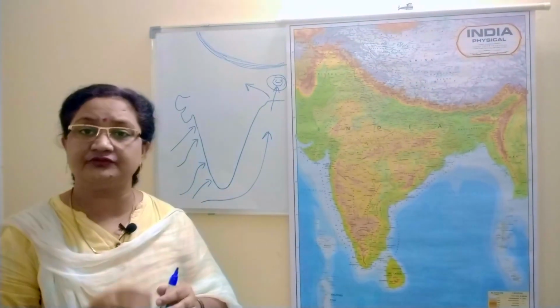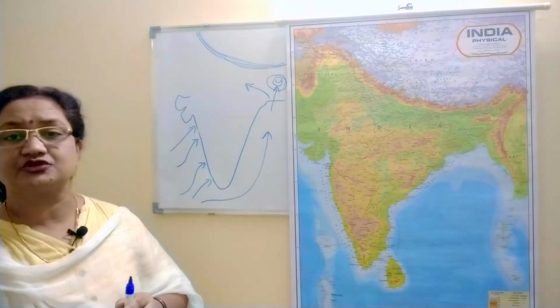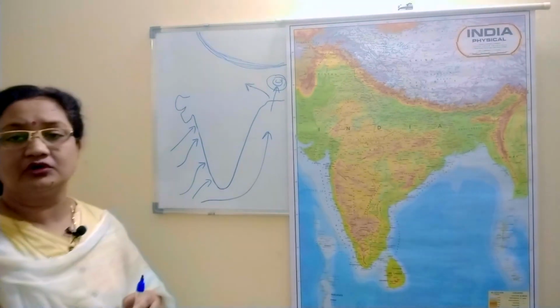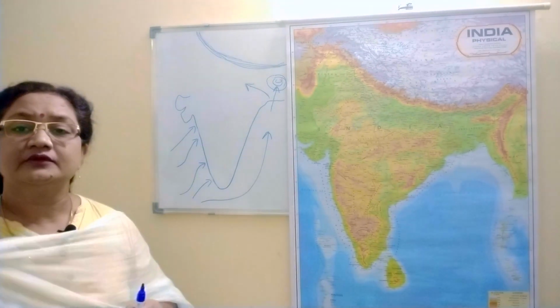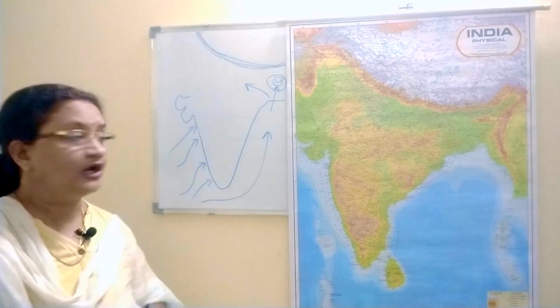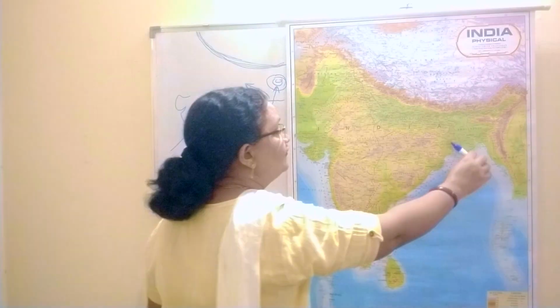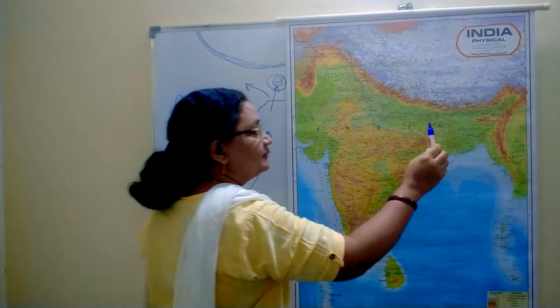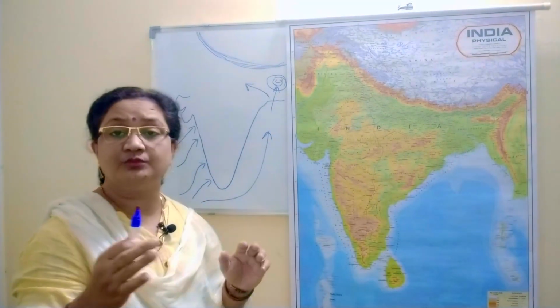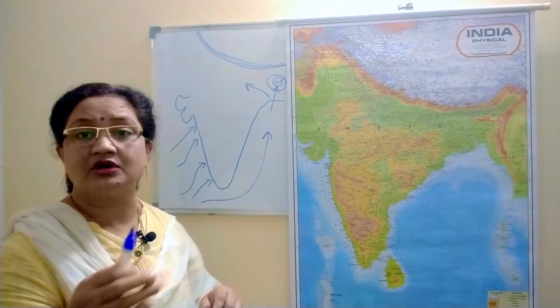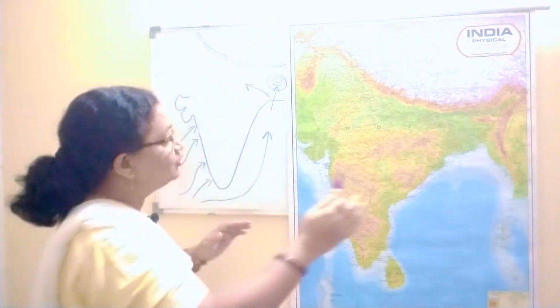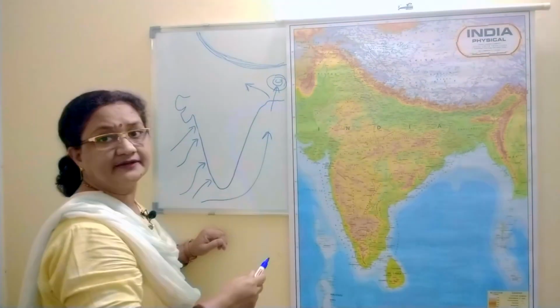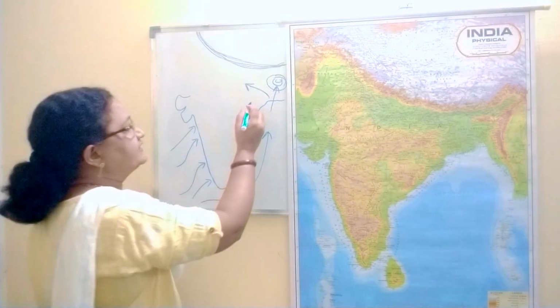As it moves towards the west, it causes rainfall all over the northern plains. Because these winds are heavily laden with moisture, they go on causing rainfall throughout the northern plains of India. Let me give you one example.